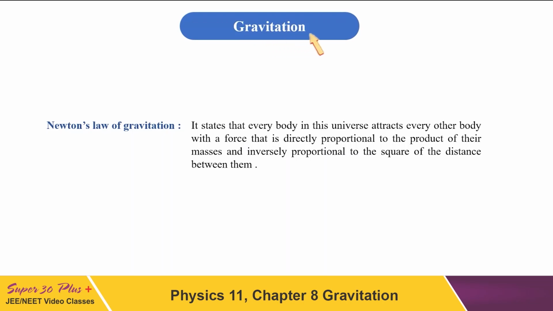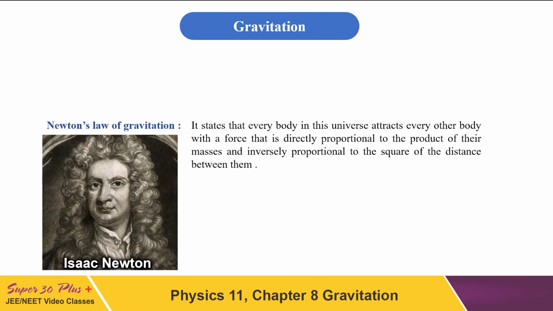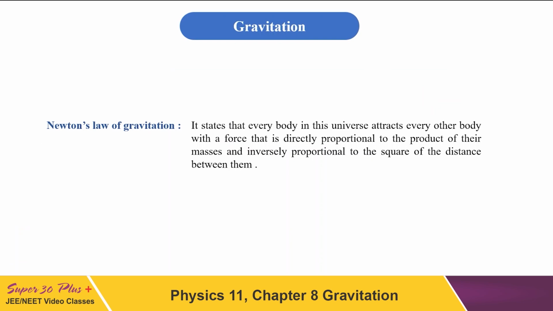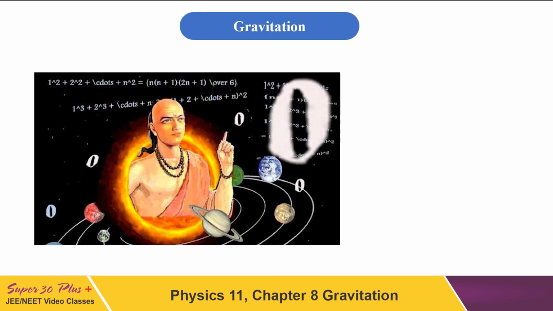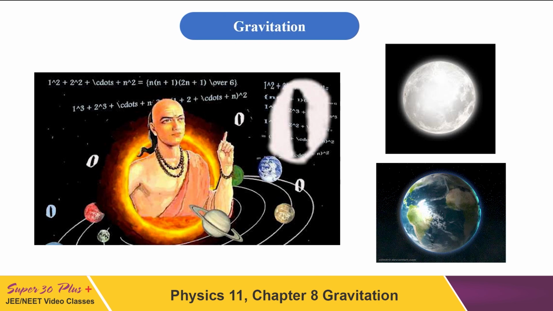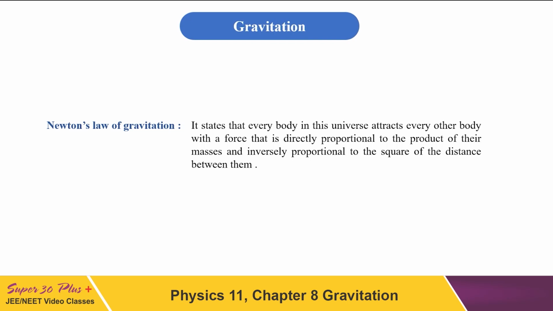Gravitation. With the name gravitation itself, the first name that comes to our mind is that of Newton. But it is not only Newton. So many scientists and astronomers have given their contributions in deriving all the laws related to gravitation. The first was the mathematician. He had studied the motion of all the planets, celestial bodies, moon, earth, and then wrote conclusions in his book. He established that the earth revolves about its own axis. He also gave a description of the motion of other celestial bodies as seen from the earth.